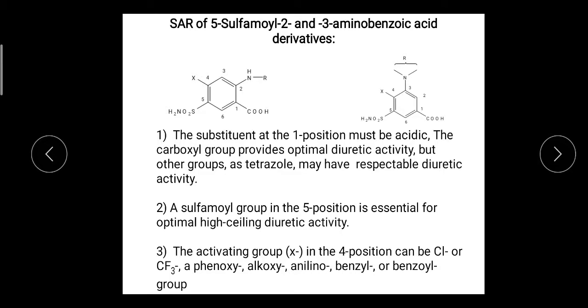Then we have seen the SAR, structure activity relationship, of this class. The substitution at position one should be acidic, a carboxylic group. A sulfoamyl group, SO2NH2, should be present at the fifth position. The activating group X is generally chlorine. It may be a phenoxy, alkoxy, or many other groups.